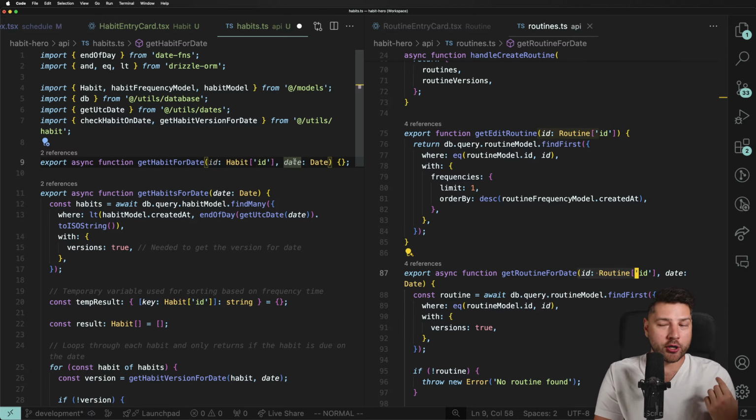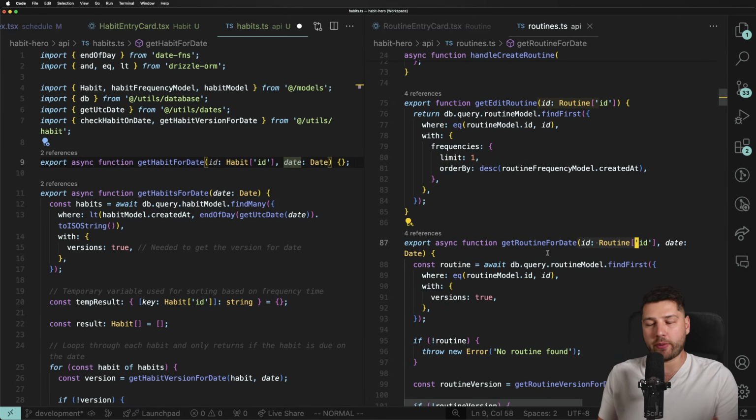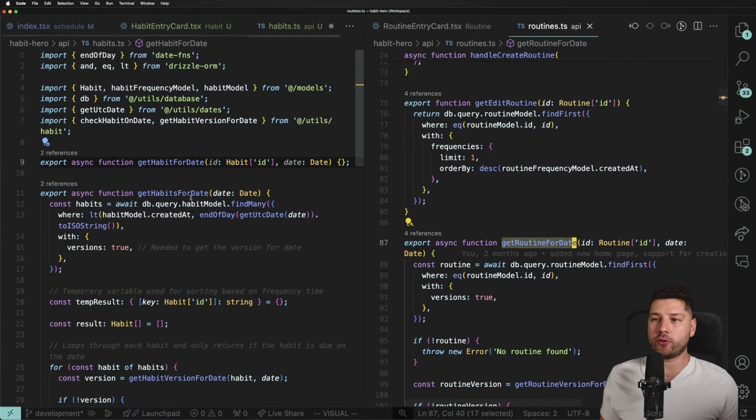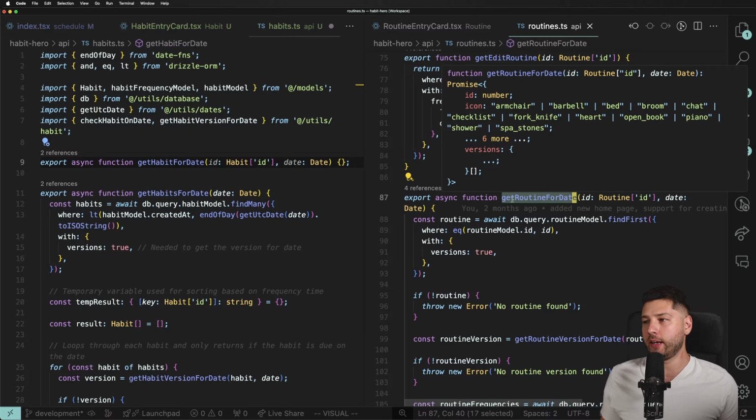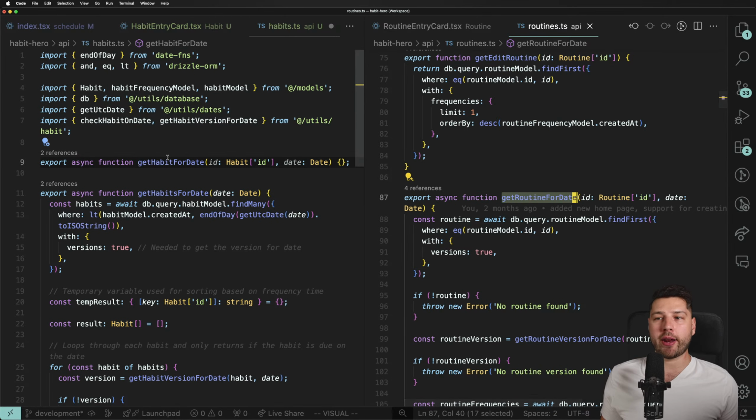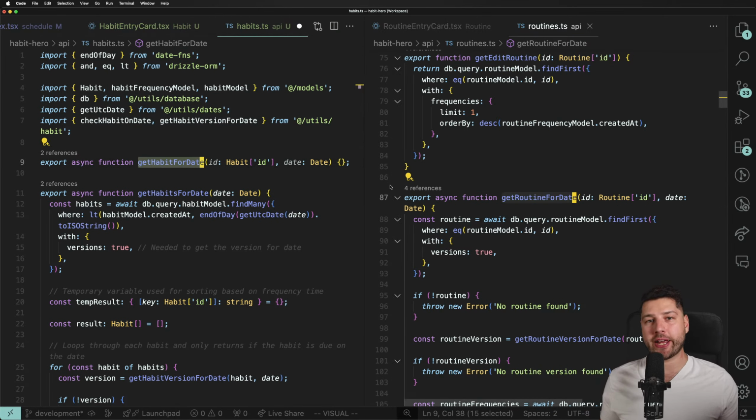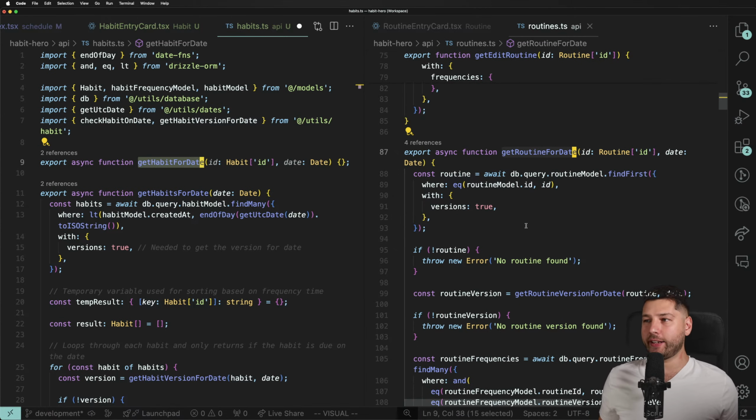And we forked a routine app that I built, and a lot of the code for the routine app is already done. That's why we get the scaffold of our app. And now we're porting over everything from routine to habits, right? So now we're doing this function, get routine for date. We're creating the equivalent get habit for date, so getting the habit on a specific date. All right, so that's what we're doing. TLDR. Cool. So I guess let's come here.